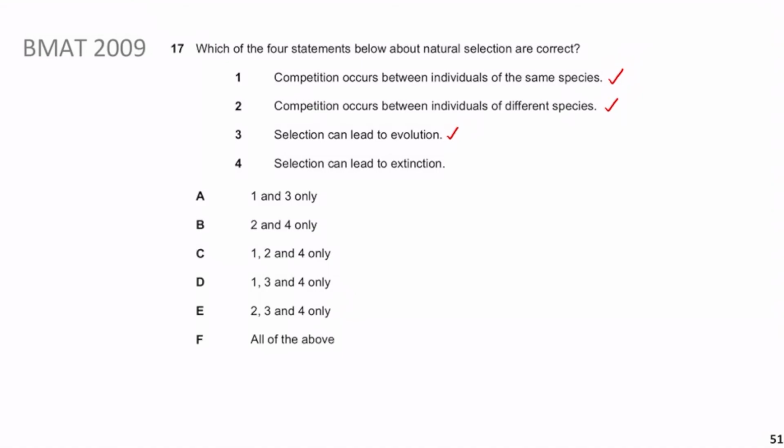So that's true. And then the last one, selection can lead to extinction. So that's also true, isn't it? If you think of it on a broader scale, such as the example in number two, if you have 5 species and only 2 of them are adapted to live in this surrounding, then 3 of them would obviously become extinct, wouldn't they? So that's also possible. So all of these options are actually possible, guys. So the answer then would be F, all of the above.